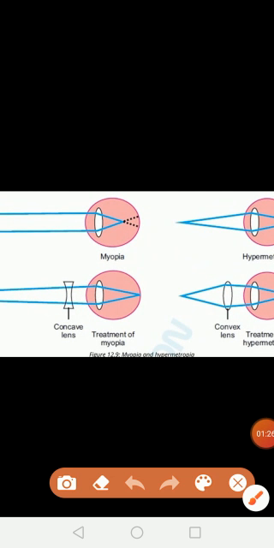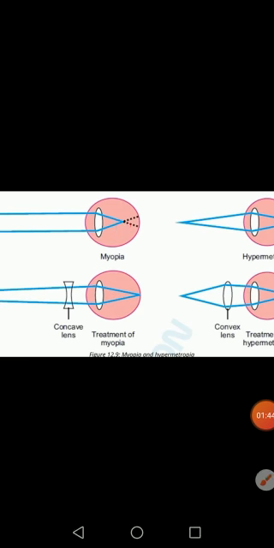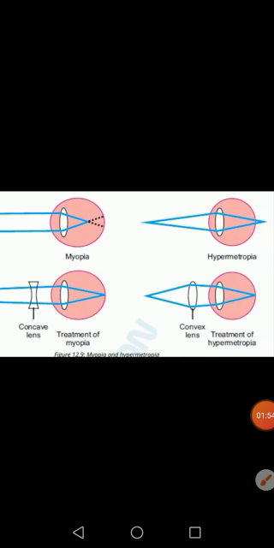formed is in front of the retina. Here the image is formed in front of the retina, and in this condition we use a concave lens to rectify it. You can correct or treat this disease by using a concave lens, and the concave lens forms the image on the retina. Okay, next disease, that is hypermetropia.